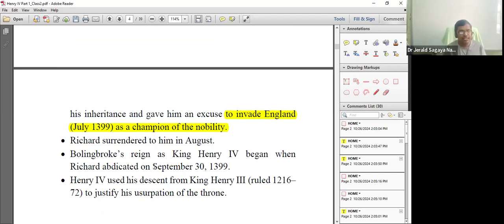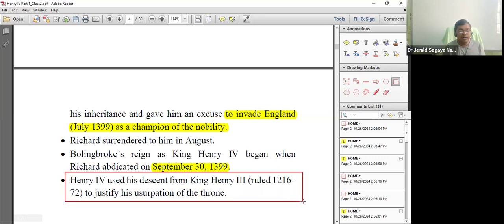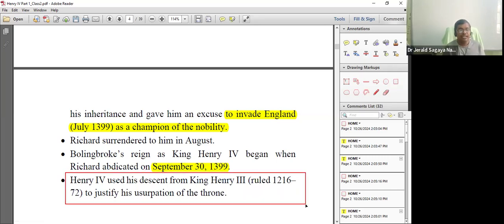Okay, so you find that Richard II abdicated the crown. He gave up the crown on September 30th, 1399, and then Bolingbroke became Henry IV, and he claimed that it was his right. Becoming the king was his right because King Henry III was ruling England between 1216 to 1272.